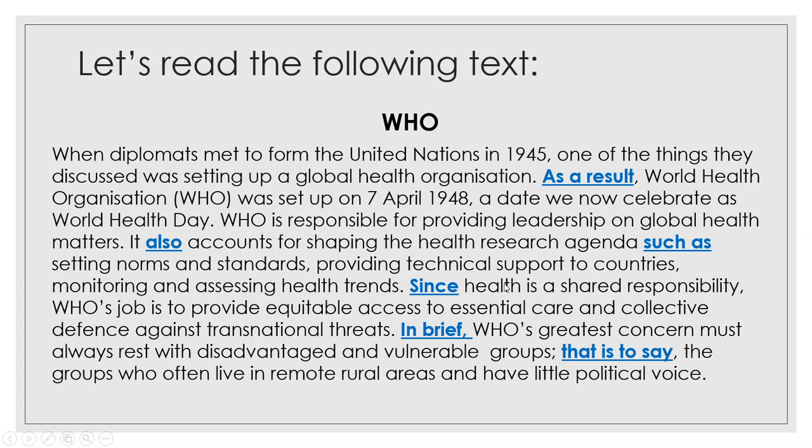Okay, so in this text, I'm not going to explain the text very deeply because this is not a reading session, this is a grammar session, so we are going to focus on the structure. We have some words here that are in blue, like as a result, also, such as, since, in brief, that is to say. So each one of them, what does it do? What do we see here?